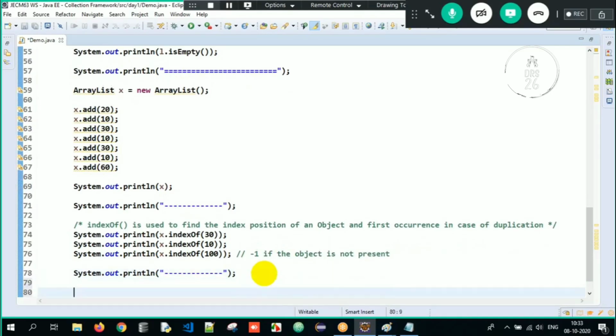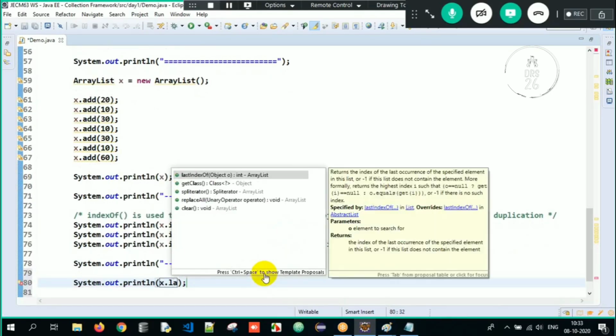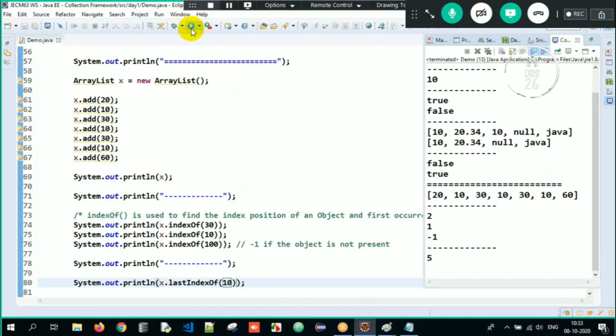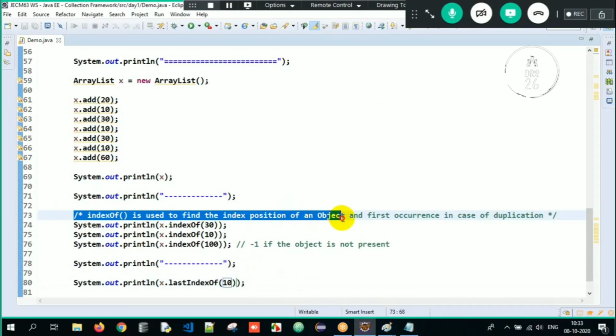And we have one more method here: sysout x.lastIndexOf(10). The name itself tells us. There can be so many 10s here, right? So lastIndexOf 10 will always give the last index position of 10. So where is the last occurrence of 10? What is the index position? 0, 1, 2, 3, 4, 5. So the last index position of 10 is 5 over here, and I'll get that output. The job of lastIndexOf is to find out the last index position.